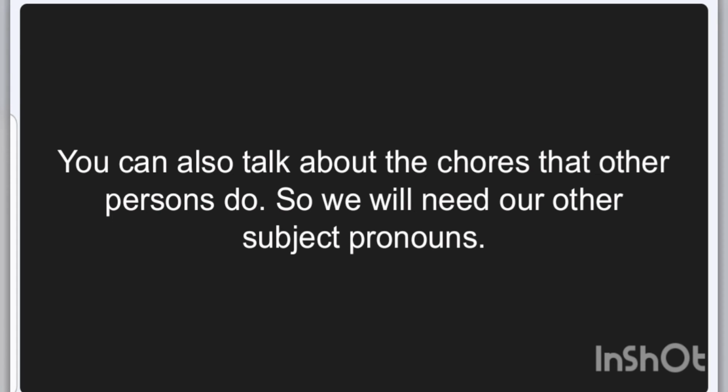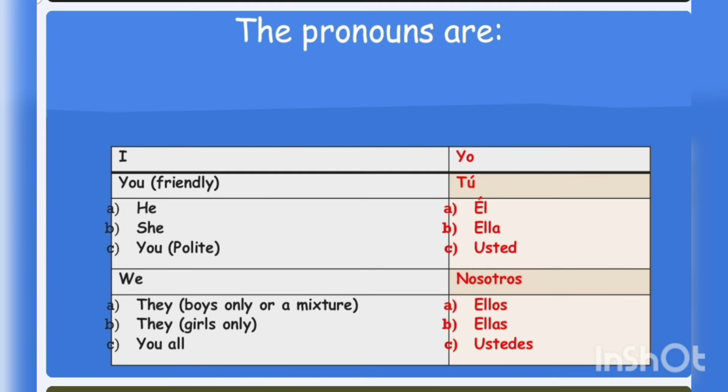So far we have only been talking about ourselves, right? But you can also talk about the chores that other persons at home do. So to do that, we will need our other subject pronouns. So these are our pronouns. Do you remember them?